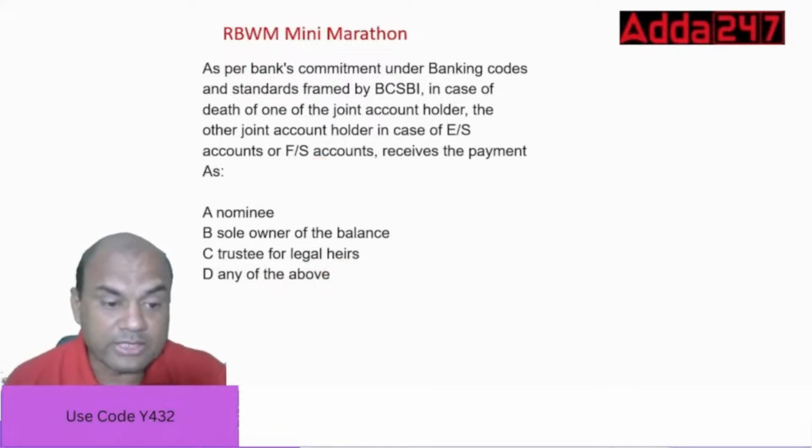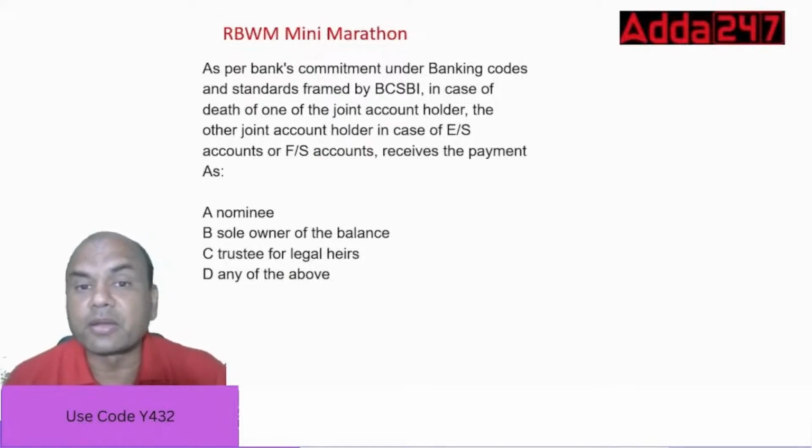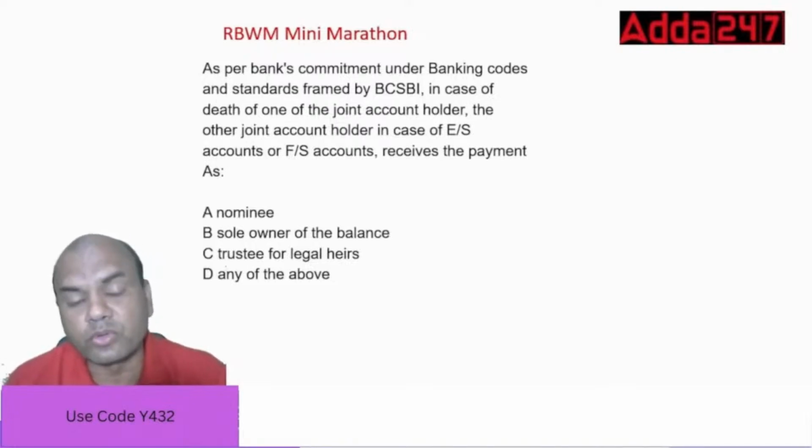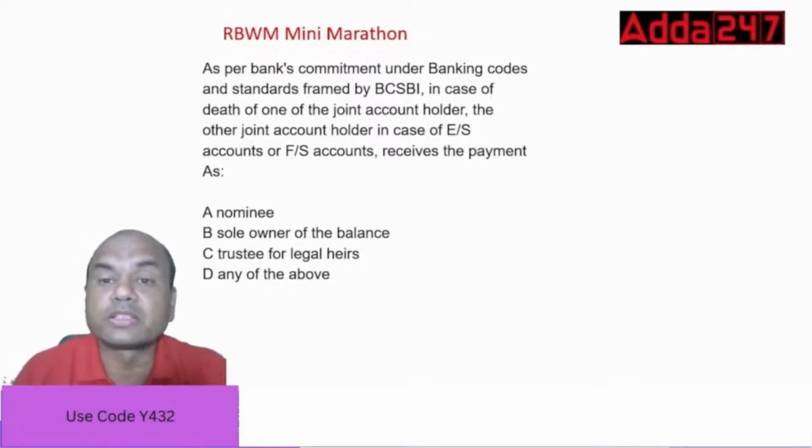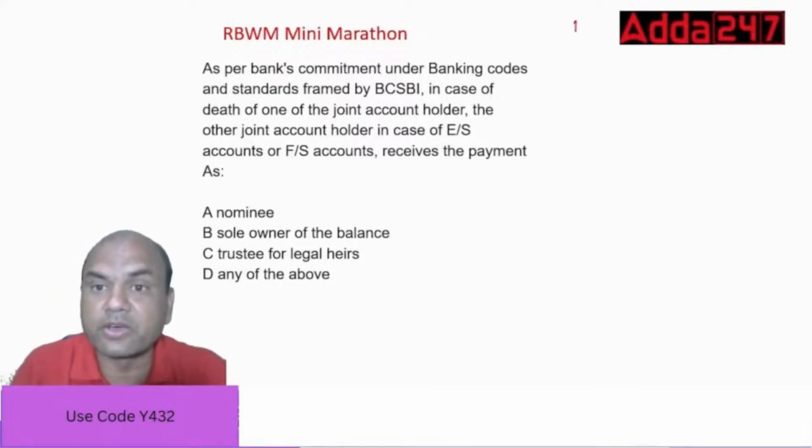See here, now understand the question first. As per the bank's commitment under BCSBI, in case of death of one of the joint holders, here one person has expired in some account. So it is ERS or FRS. FRS is a separate term: former or survivor. Up to the time of death, the person who is the first holder of that account is always the owner of that account. Remember this.